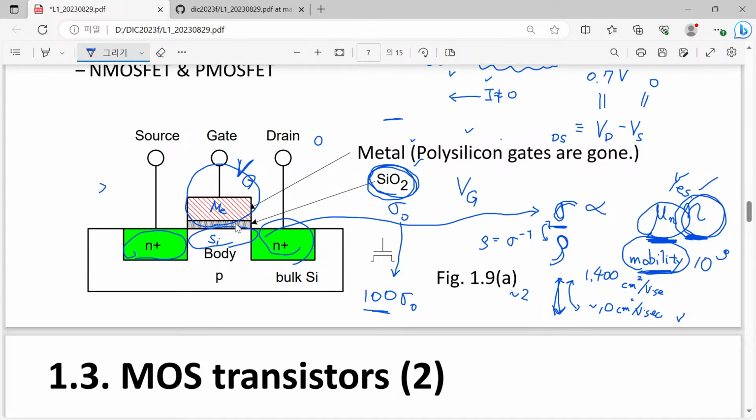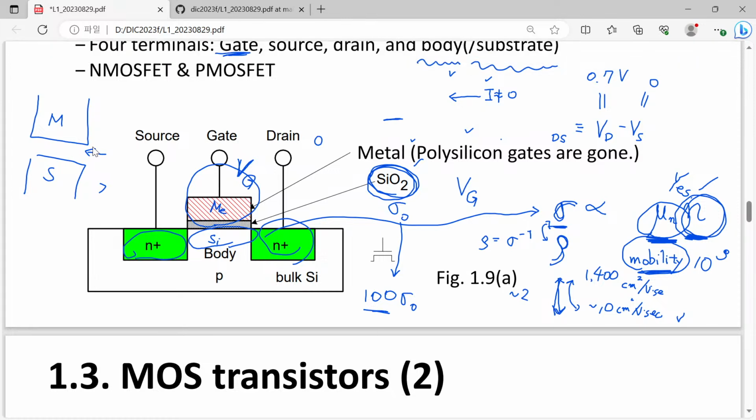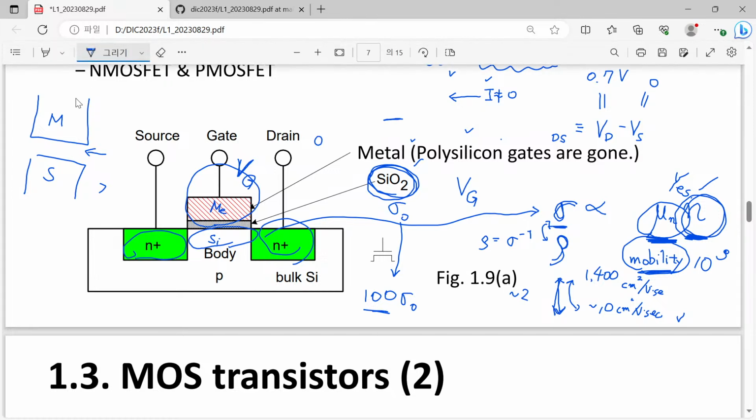So it means that we have a metal and a semiconductor, and they are only separated by a very thin layer. That is the current situation. And everybody understands, I wanted to change the number of electrons here, and by applying a certain gate voltage, I wanted to control the number of electrons.